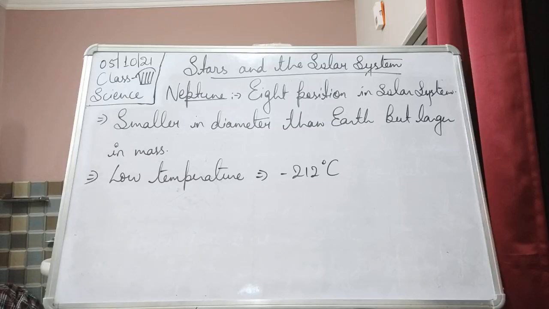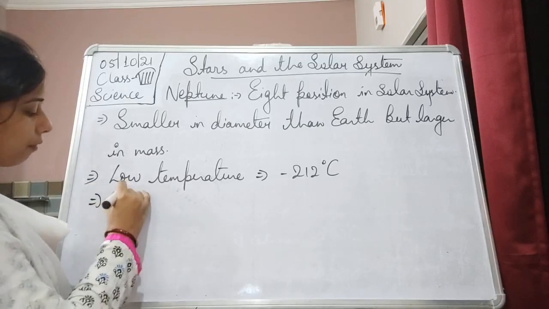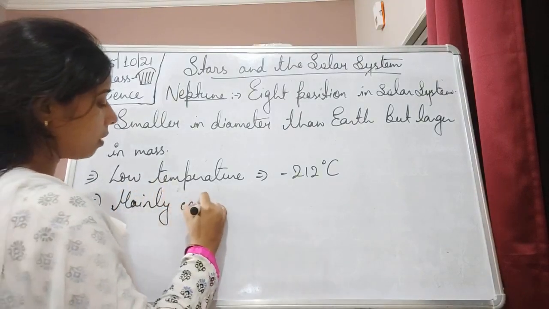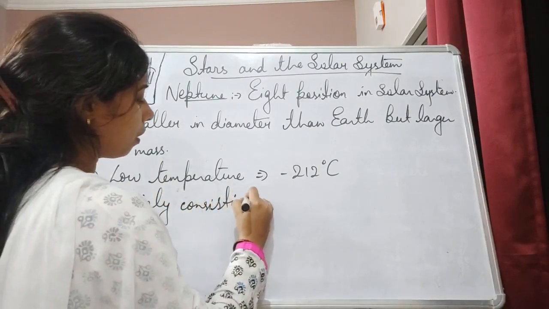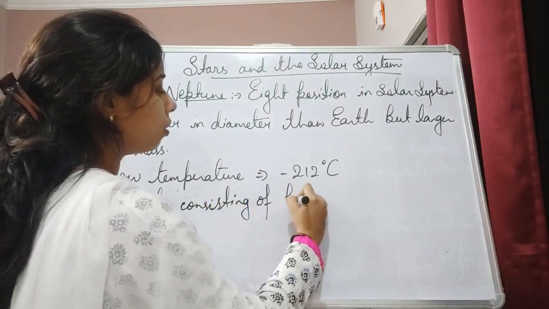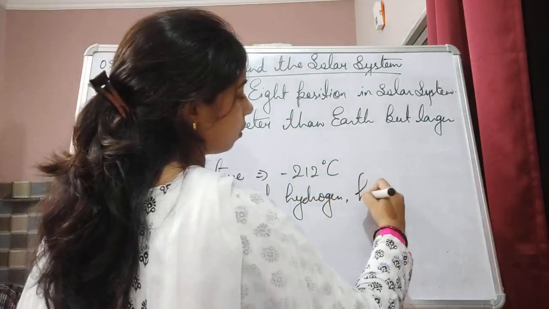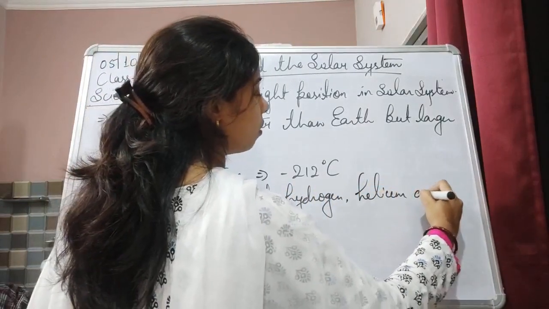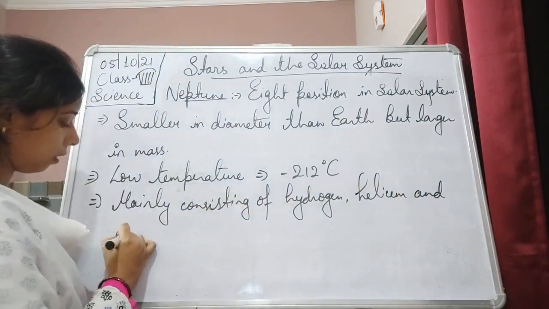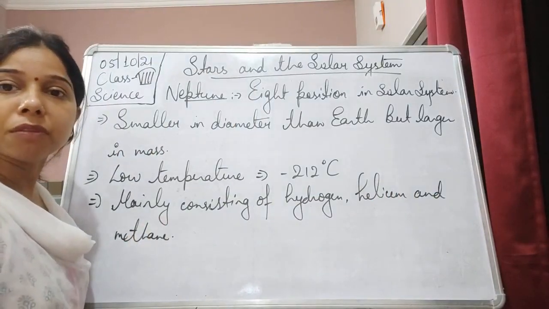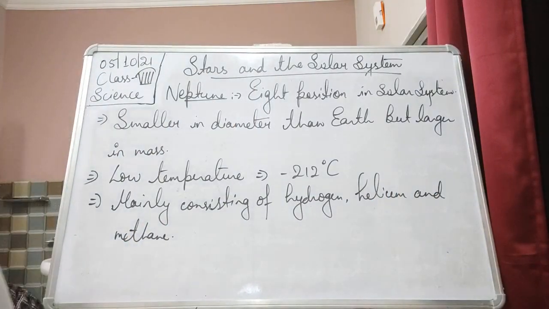As well as it is mainly made up of, or mainly consisting of, hydrogen, helium and methane, like we have seen in the case of Uranus.